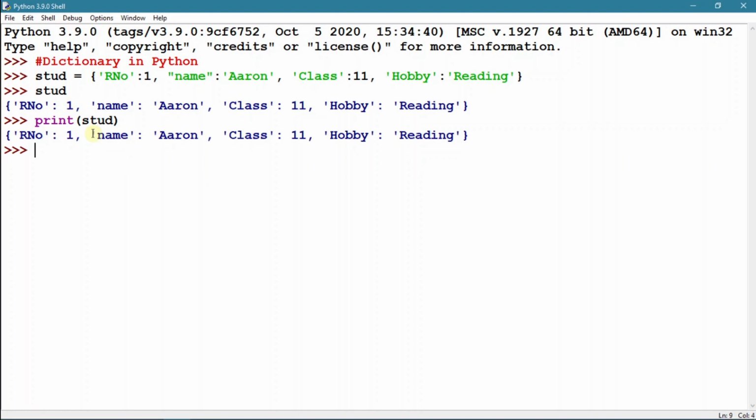I will show some examples how to access values of a dictionary using its keys. To display the name stored, I have to give the key name in square bracket of the dictionary name. The name stored is Aaron, so the value Aaron will be displayed.